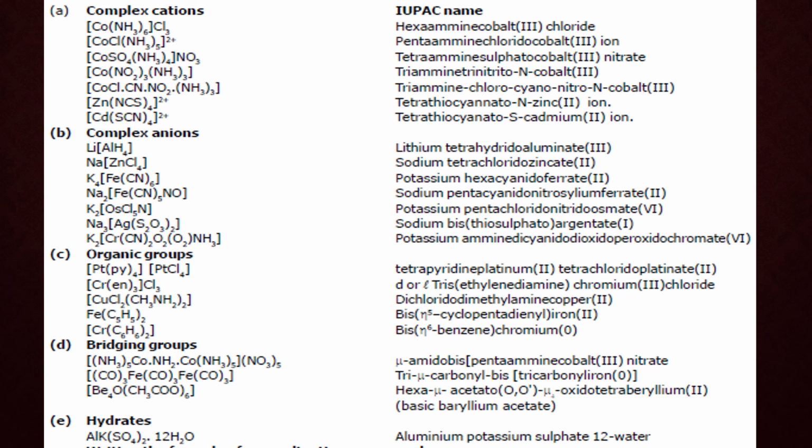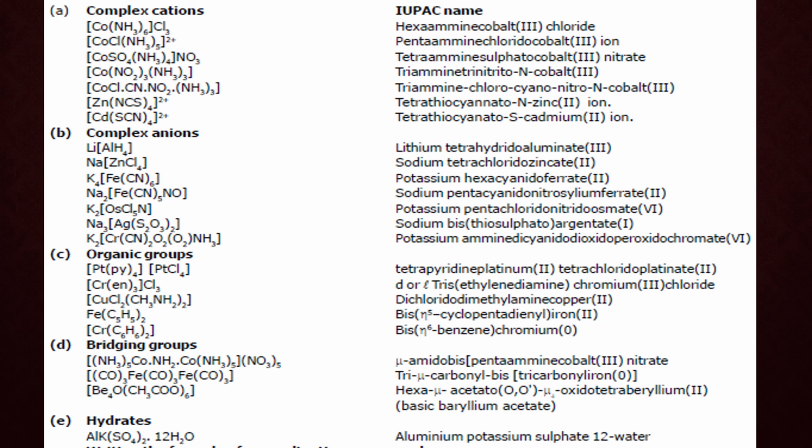Now I am taking examples of some complexes and their IUPAC names. Now one thing to note here, that the names which start with a capital, you start with small because it is a printing mistake here. Now first I am taking complex cation. First is [Co(NH3)6]Cl3. In the complex entity there are 6 ammonia ligands. So we start with the complex entity, because there is no counter positive ion. So hexaamminecobalt(III) is the oxidation number of cobalt, then chloride.